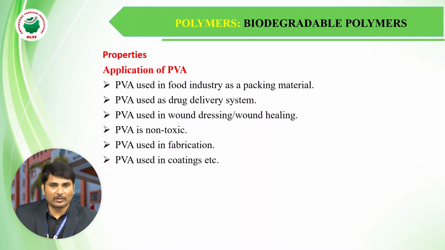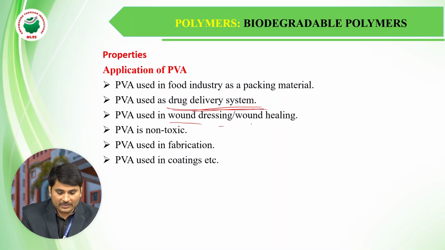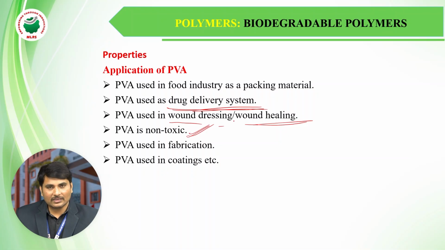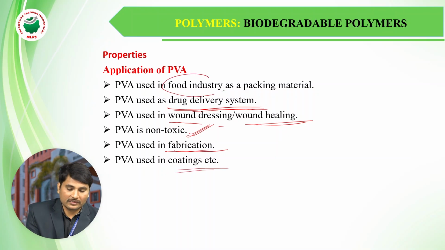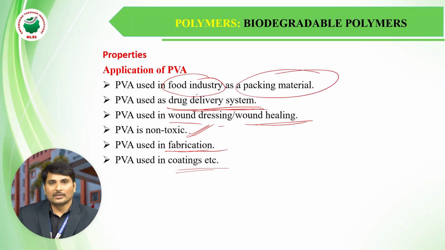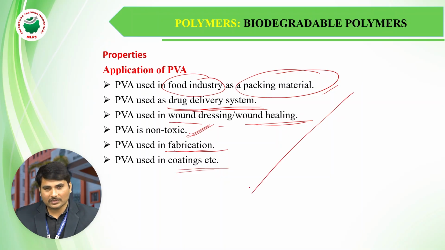Especially, biodegradable polymers help in the medicinal industry. In the medicinal industry, PVA is used in drug delivery systems, and PVA is also used in wound dressing and wound healing, and it is non-toxic. PVA is used in fabrication and also coating, and especially in the food industry they are using it for food packing material. Polyvinyl alcohol, the biodegradable polymer, is used for some of the food packing material. These are some of the important applications we have for biodegradable polymers.